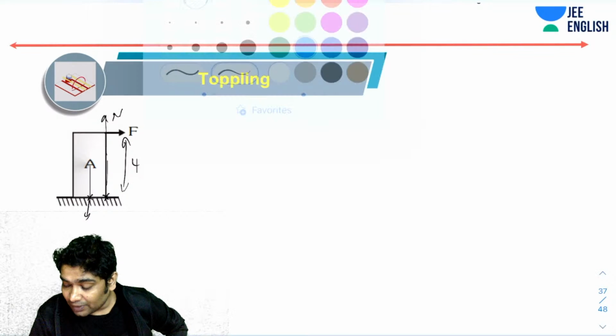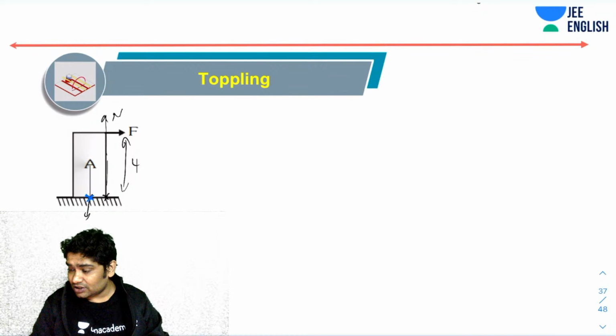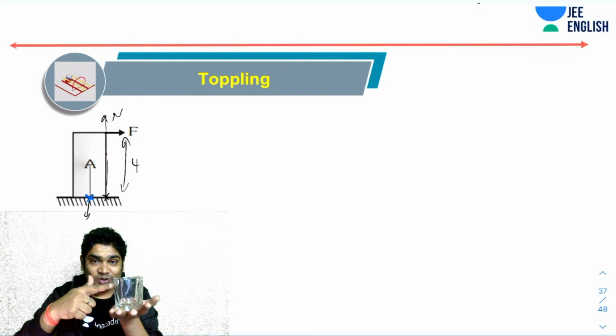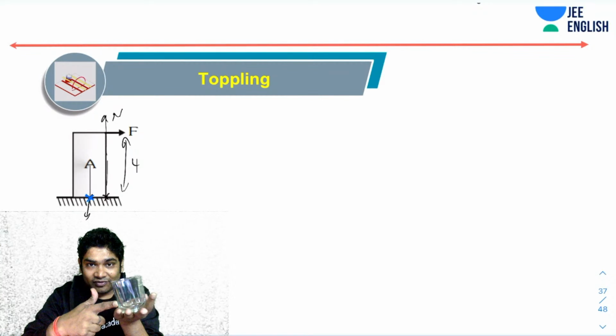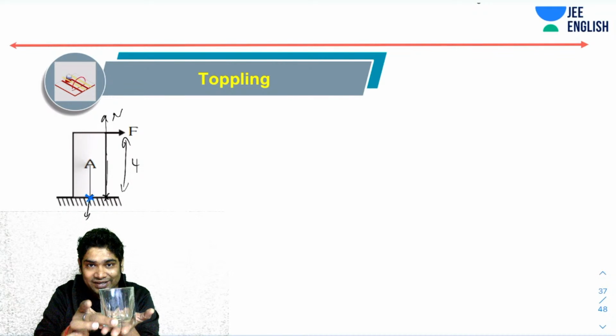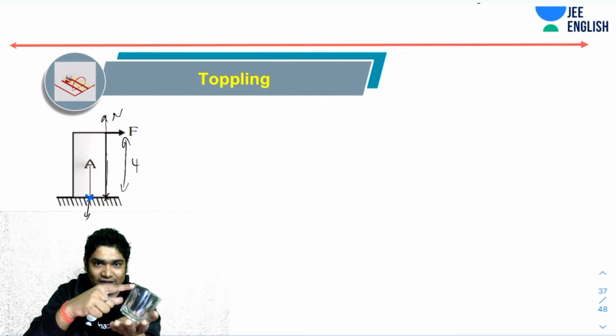What is toppling first of all? If you apply a force on any object kept like this, then it can slide. If I apply a force here and it moves so that it can overturn, this is called toppling.